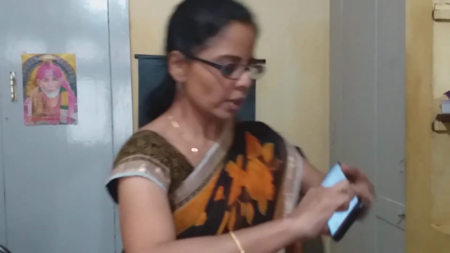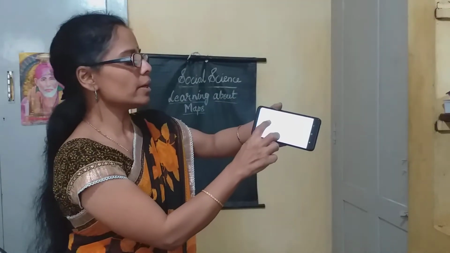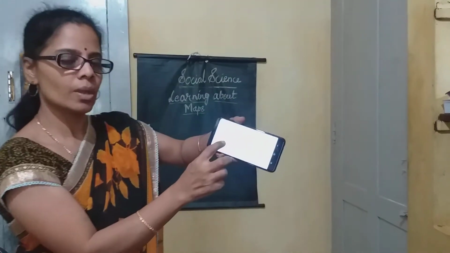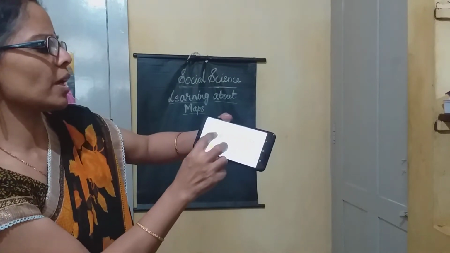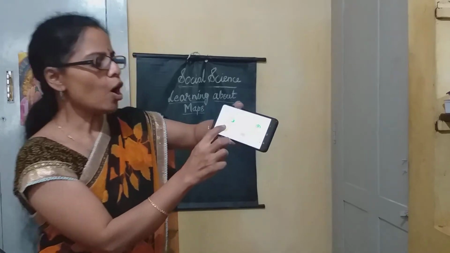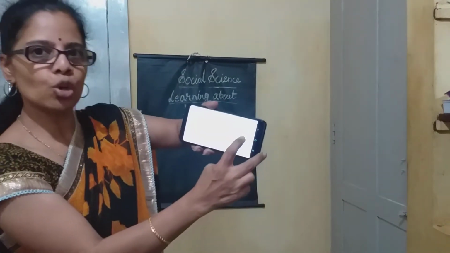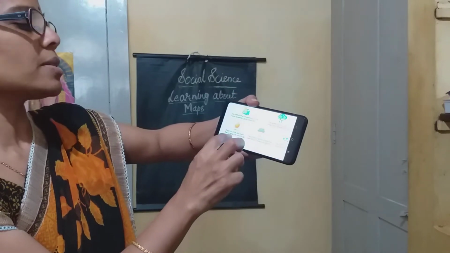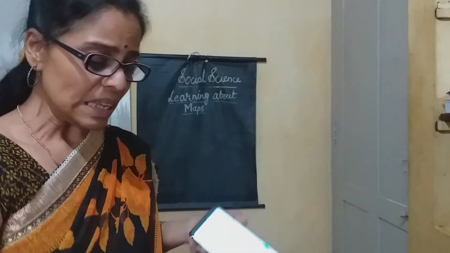For example, see here, I have just downloaded a small picture for you. Here you can watch, here it is very cloudy. This symbol shows the sun peeking, it is very hot. And this symbol shows it is very cloudy also. The symbol sun means that it is going to be very sunny, and it is very hot also.